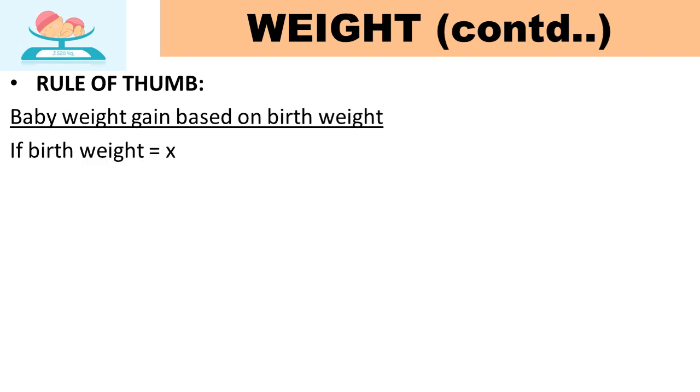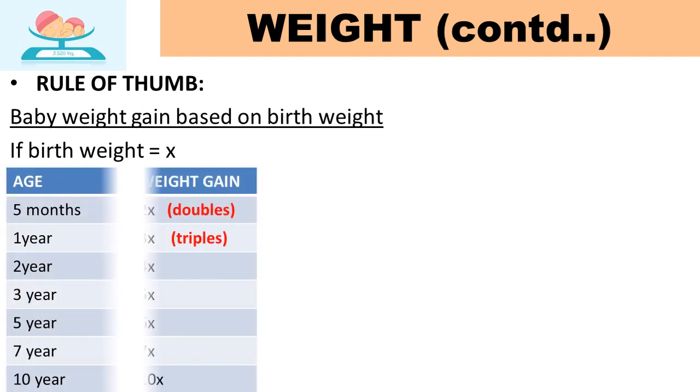Suppose the birth weight of a child is X. Whatever be his weight, like 2.8 kgs or 3 kgs or 2.6 kgs, we are taking it as X. At around 5 months of age, the weight will become 2x. That means the birth weight doubles itself at 5th month of age. At around 1 year of age, this weight will become 3x. So the birth weight triples itself in 1 year.